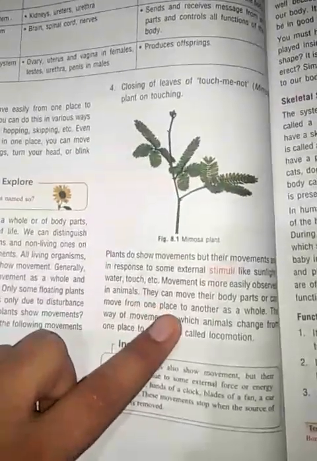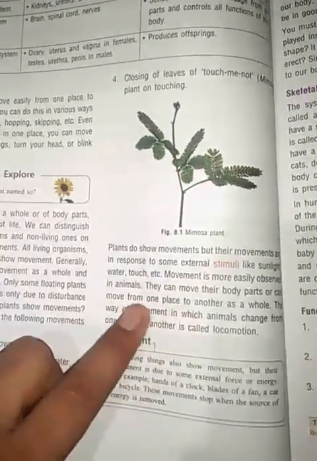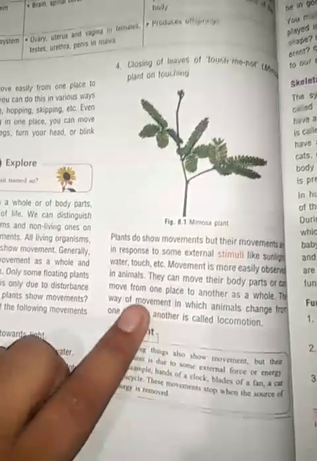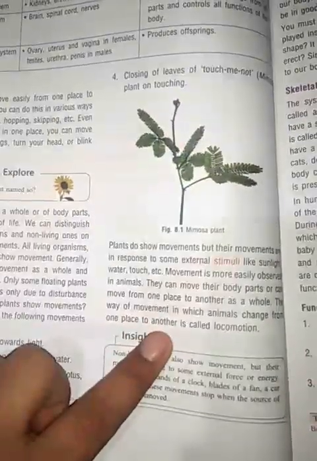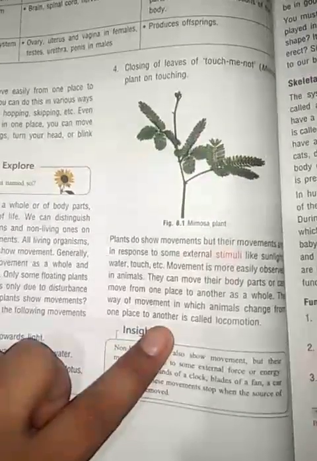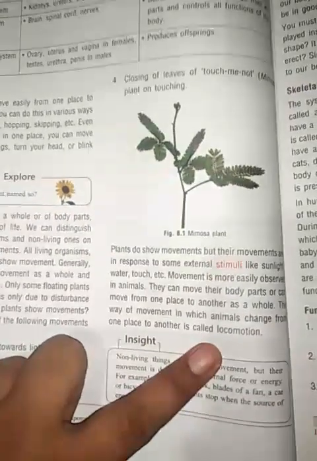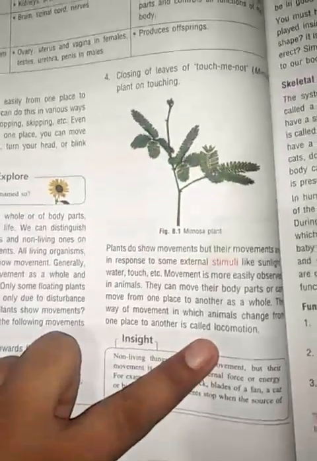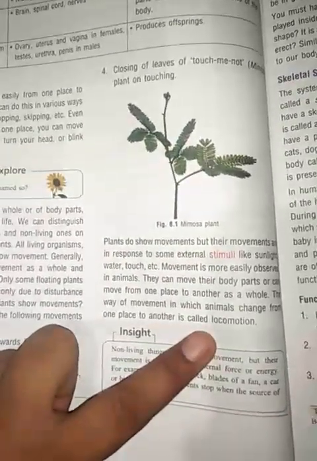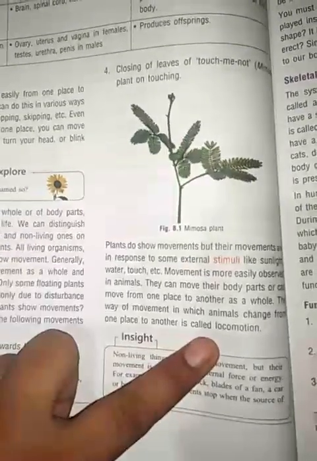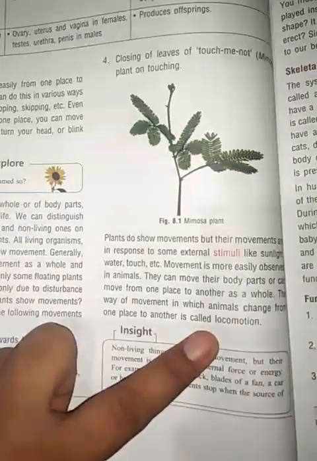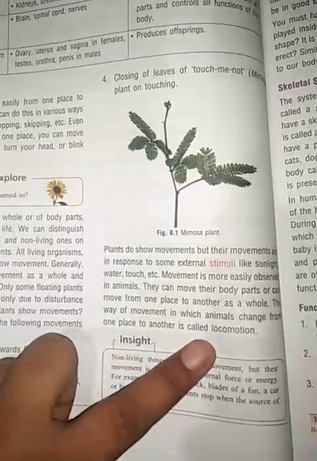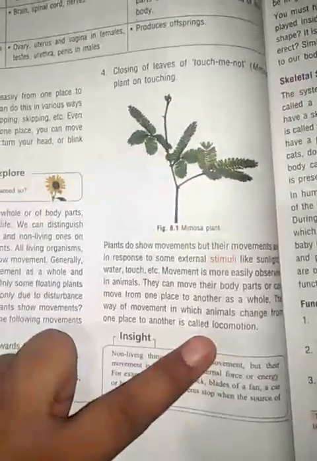Animals can move their body parts and move from one place to another. The whole movement in which an animal moves from one place to another is locomotion. These activities are performed by unicellular organisms, because they have a single body and can float and easily swing in the water, so they show locomotion.